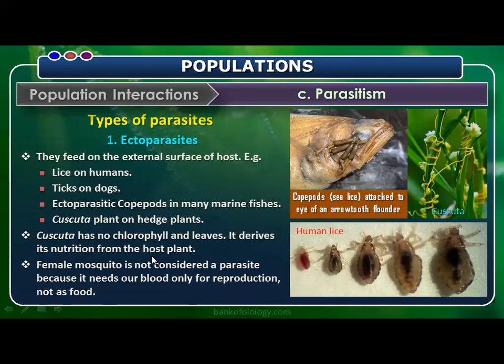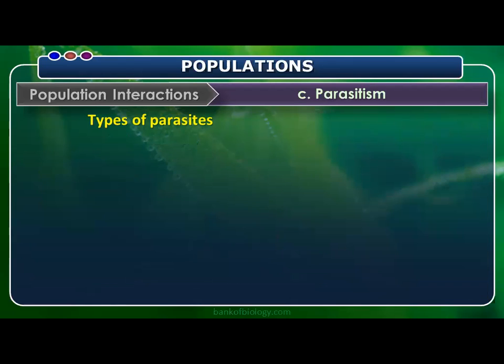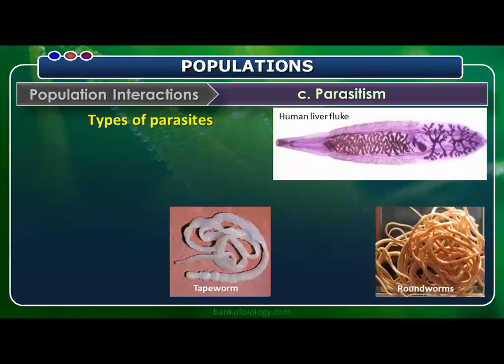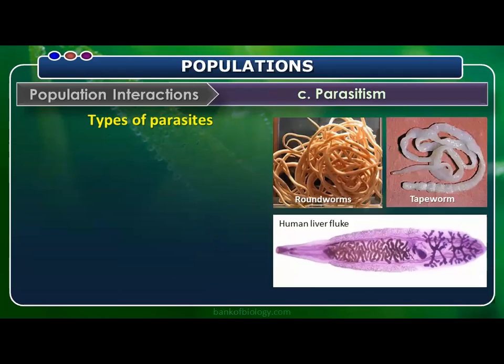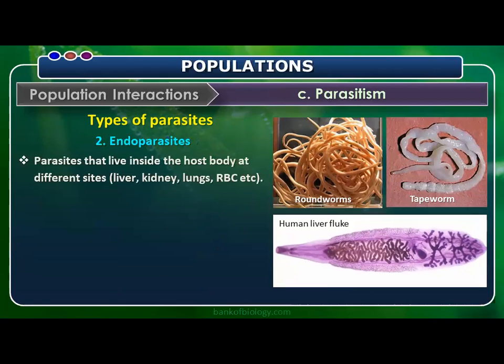And we know the female mosquito is not considered a parasite because it needs blood only for reproduction, not as food. The female mosquito sucks blood only to lay eggs. There is a certain protein present in human blood helpful for egg production in the female Anopheles mosquito. In that context, we say the female mosquito is not a parasite because it depends on the human being not for food but for the production of eggs.